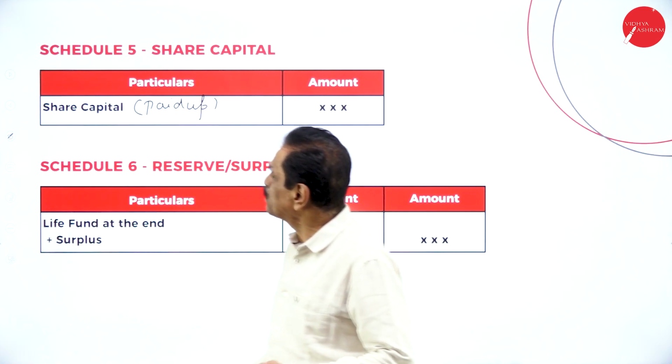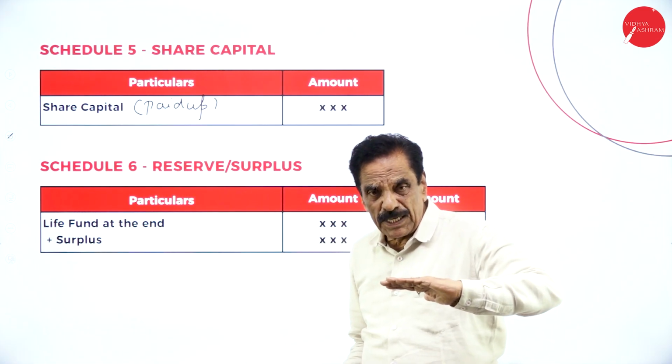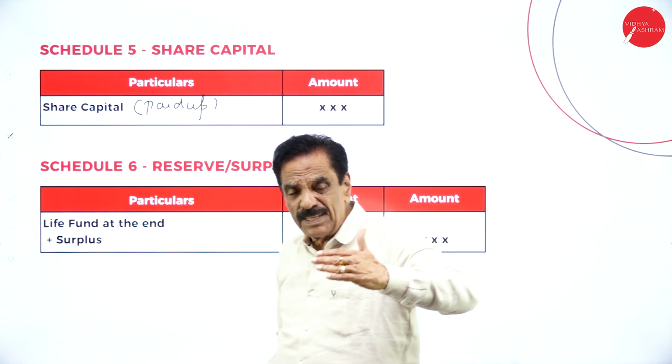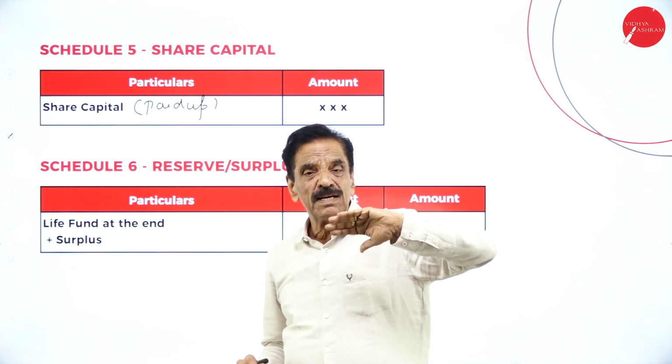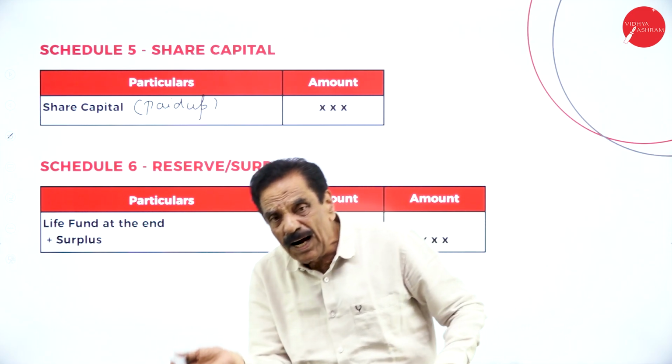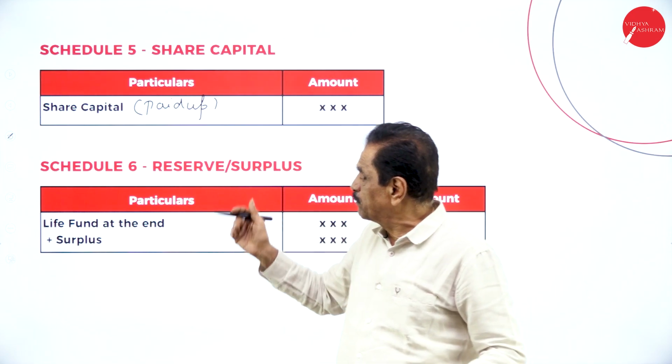What is paid up capital? Share capital minus calls in arrears add forfeited shares. That's paid up capital.